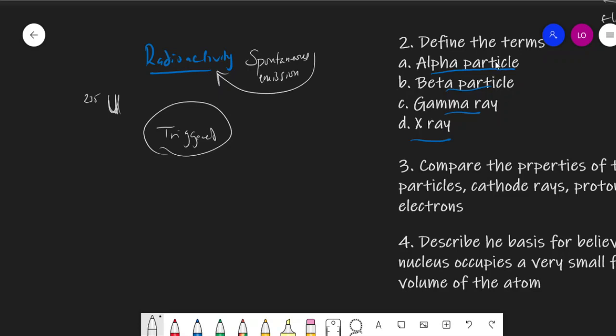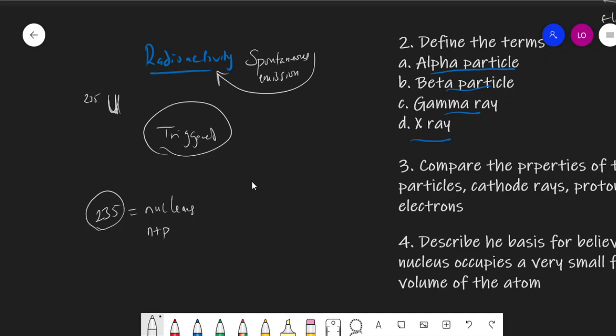So coming back to what an alpha particle means. Why are elements radioactive? Because their nuclei are heavy. If the number of protons and neutrons in the nucleus is large, for example, let's say uranium 235 has 235 nucleons. What does this mean? It simply means the number of protons and neutrons in the nucleus. So imagine it's this large number, 235.